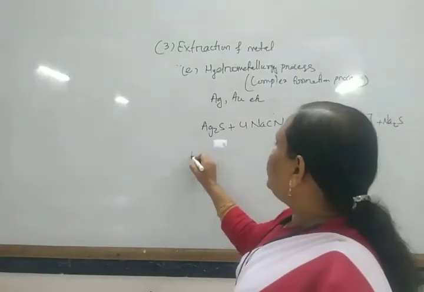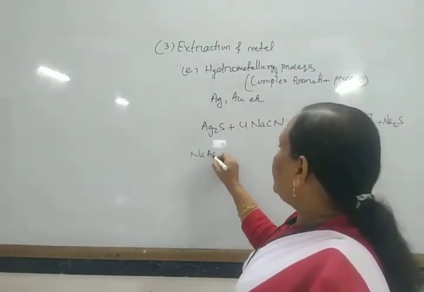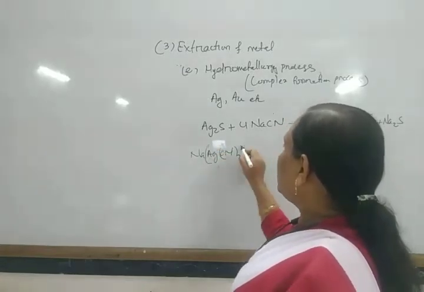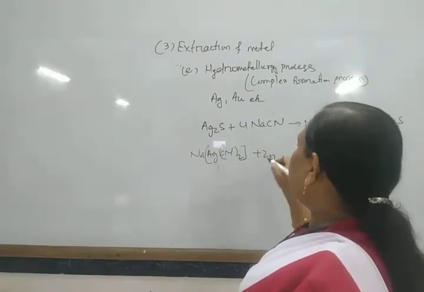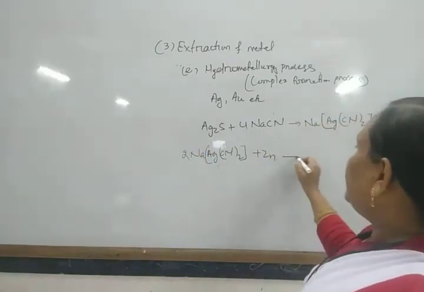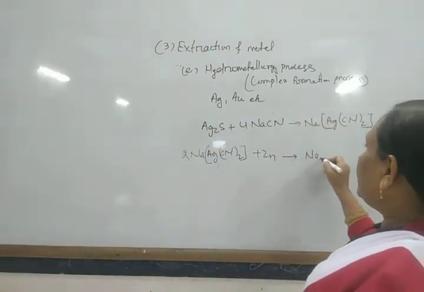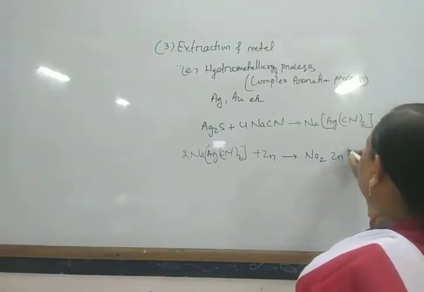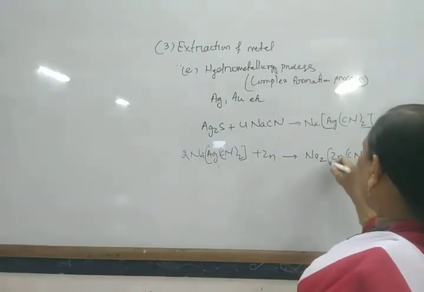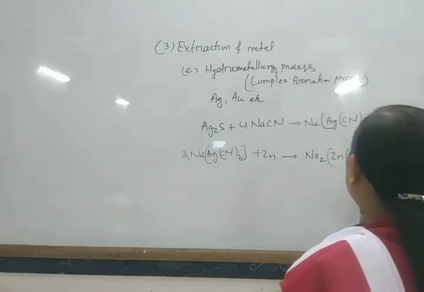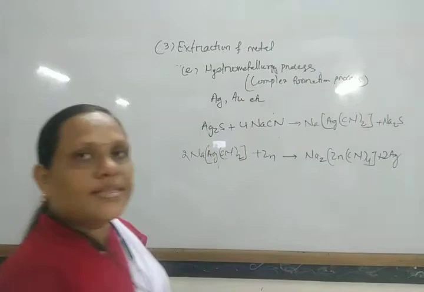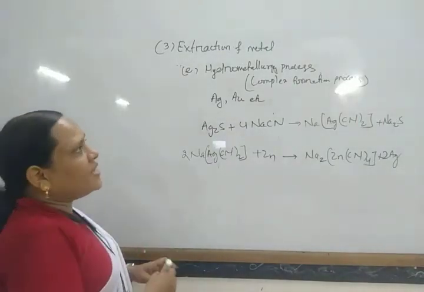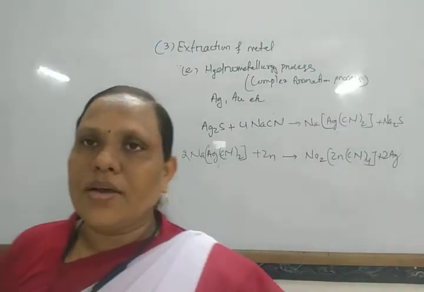So for example, Na[Ag(CN)2], this complex treated with zinc, gives rise to Na2[Zn(CN)4] plus 2Ag. In this way silver is extracted.